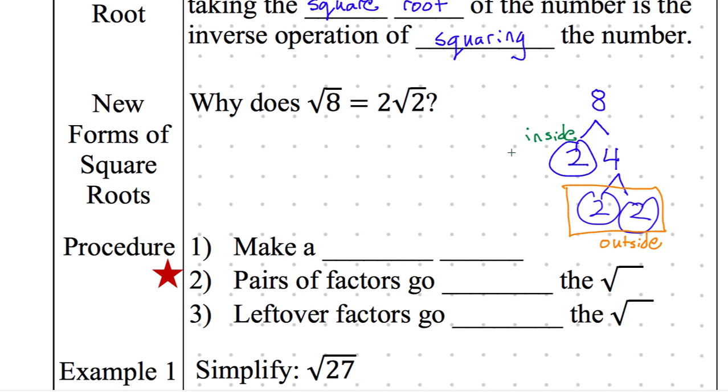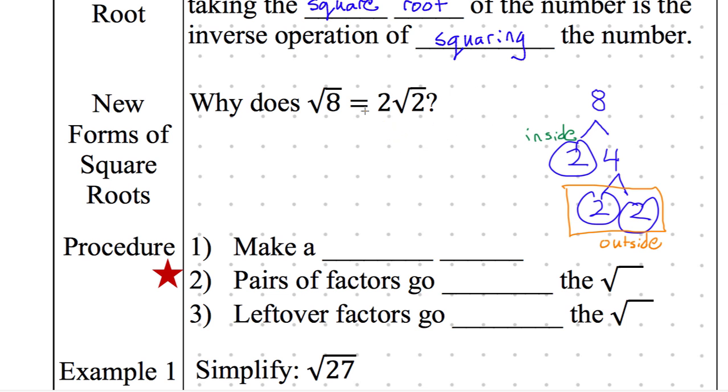When I say inside and outside, I really mean inside or outside of the square root. Notice that when I do the square root of 8 here, everything is on the inside of this radical symbol. So to move it to the outside, now I have 2 on the outside. So I can move these 2's to the outside, and on the inside I still have square root of 2.